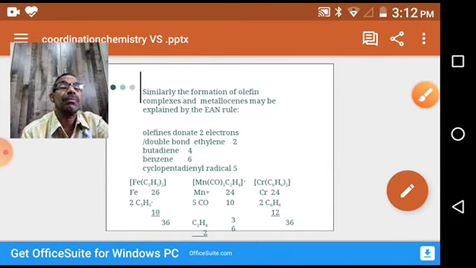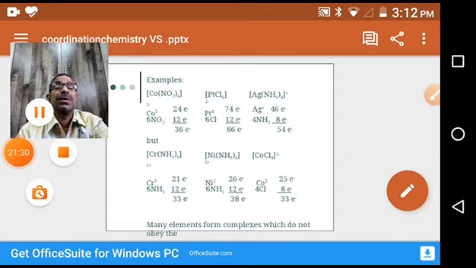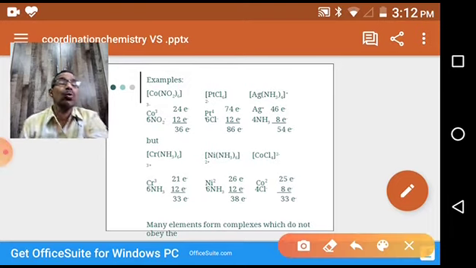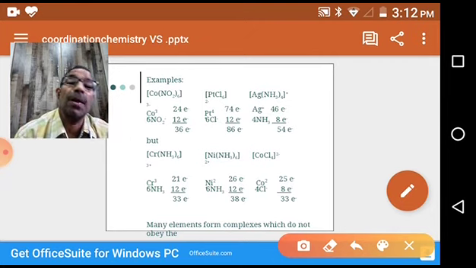Next slide. Some more examples we'll discuss. We will take them one by one and explain how to calculate the effective atomic number. In the examination, many times it is asked which complex is stable. In the entrance, PG entrance, they will give 2-4 complexes and ask you to identify which complex is stable.